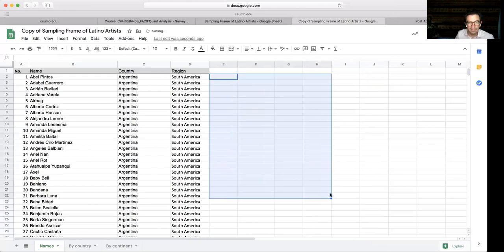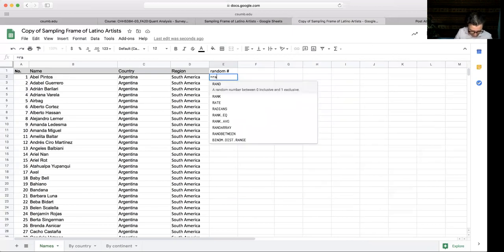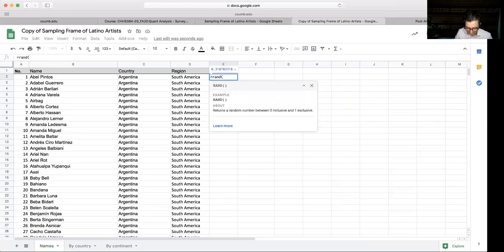I'm going to delete this now. We can also generate random numbers for everybody. Here, for all the list, give everybody their own random number, right? And we can do that with this other function, RAND, and then open and close parentheses.